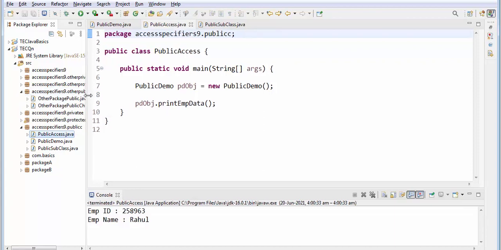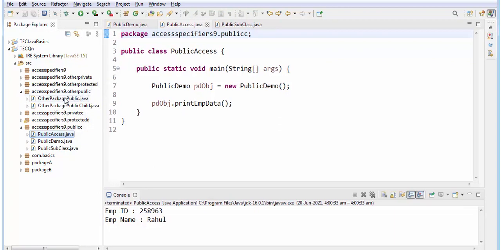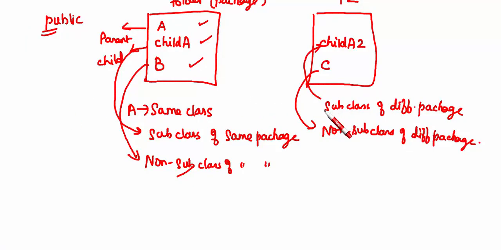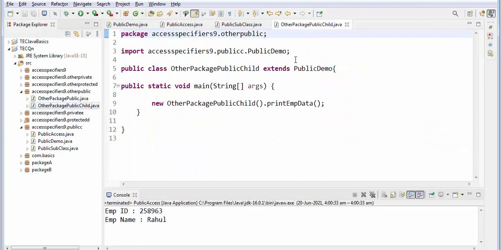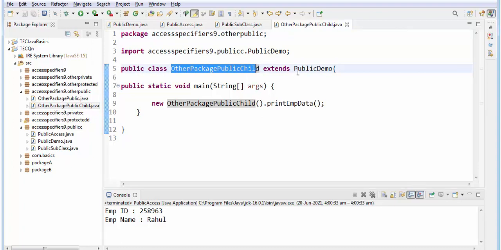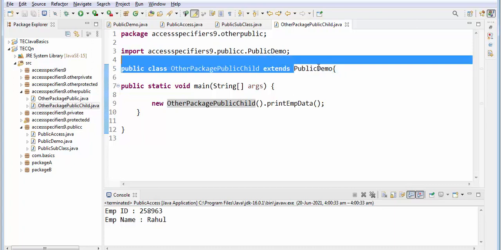I'll tell in one class how to create package name and all. Okay, so this is the other package. In the other package I have a child class, a subclass. This is the other package public child class. This extends the parent class. Parent class is nothing but public demo. So this extends, same concept.